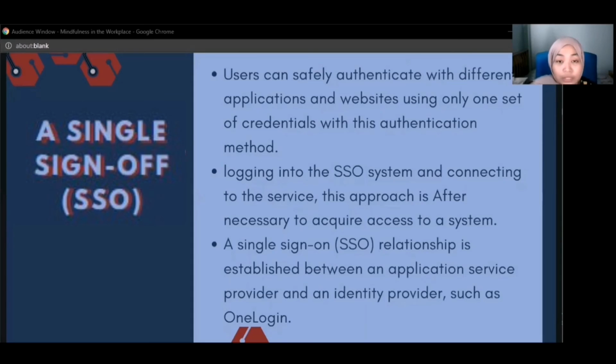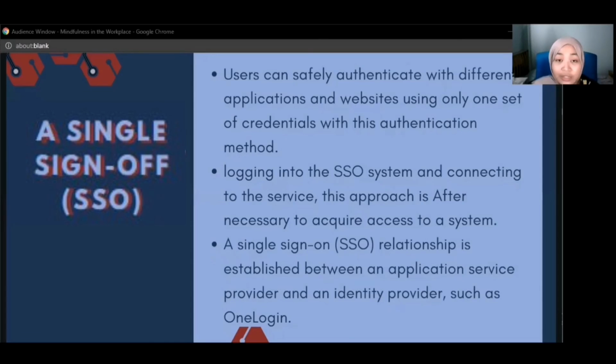It allows users to access their services much more quickly, and it can also reduce the time the help desk takes servicing a user who has forgotten their password.